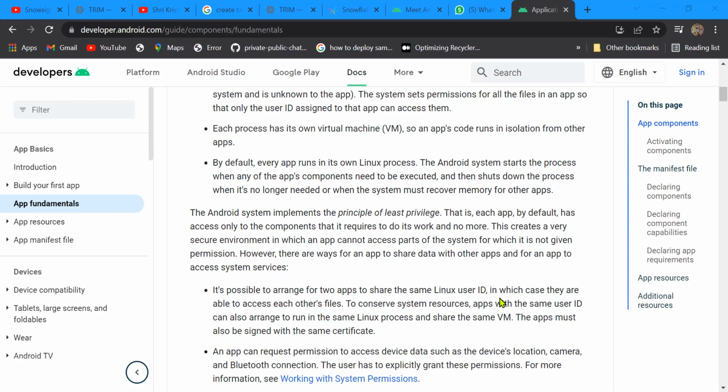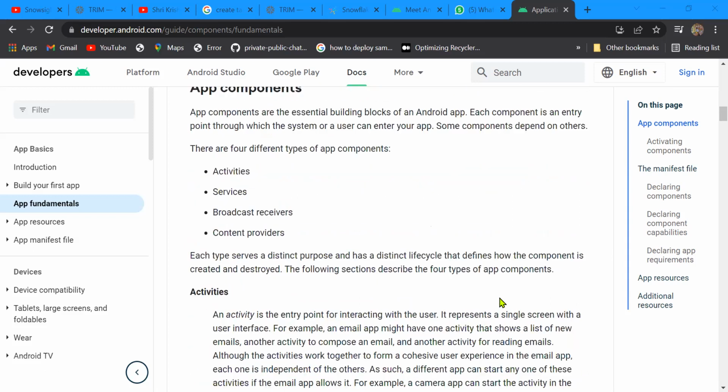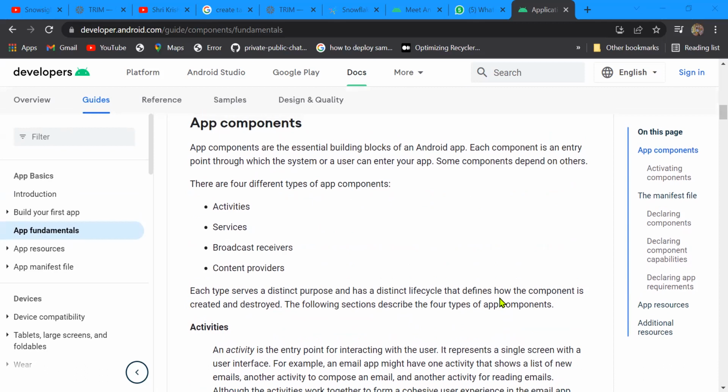Thereafter, what are the contents it's serving, the things they are holding and providing? That's called an app component. There are four types of app components. Let me mark them all. The first one is activity. The second is service. The third is broadcast receiver, and the fourth is content providers. Do you see it?